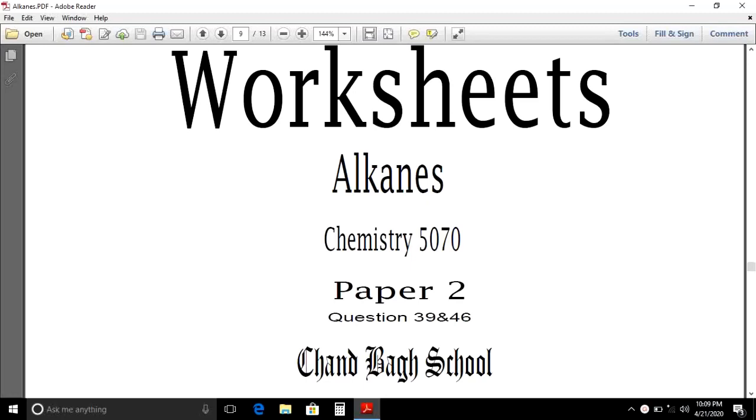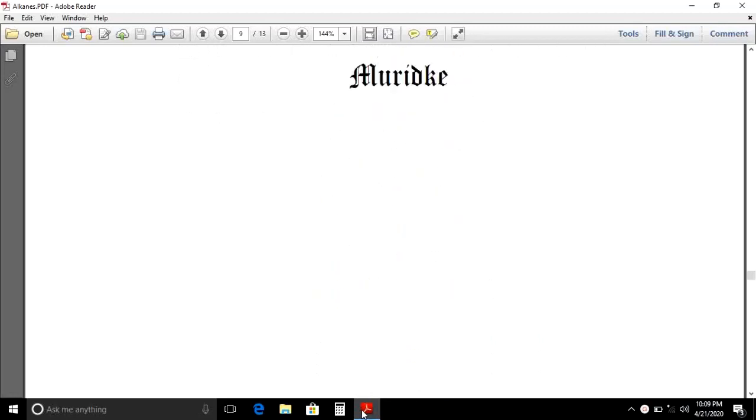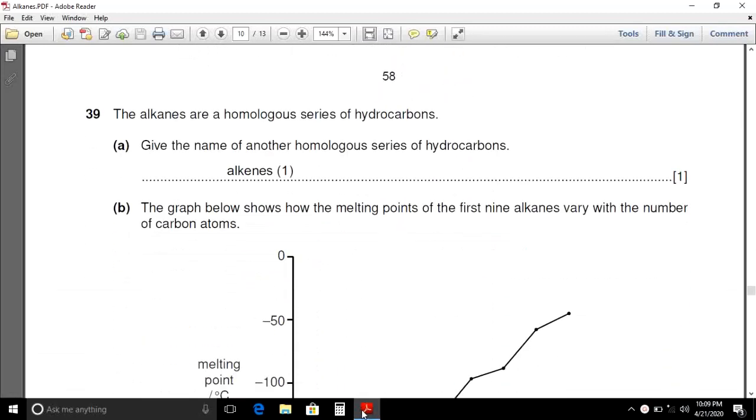Dear students, today we will discuss worksheets related to alkanes. In this session, we will discuss question number 39 and question number 46, which were given to you as assignment last week. Dear students, question number 39.